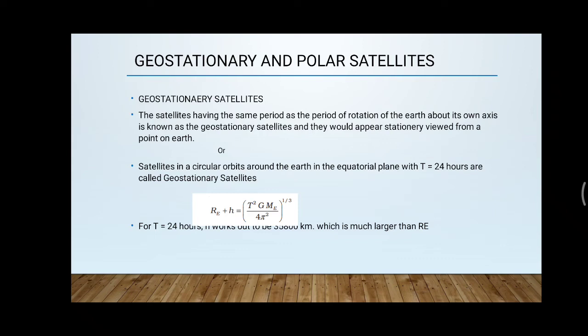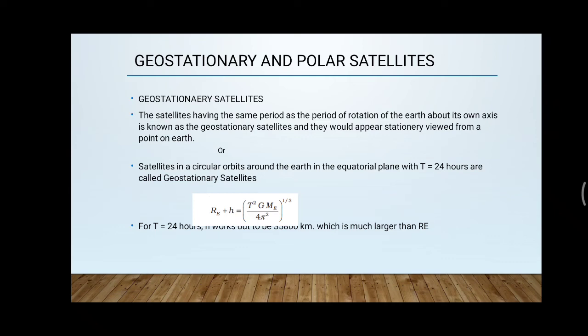That means the time period should be almost equal to 24 hours. Such satellites are known as the geostationary satellites, and if we view a geostationary satellite from the surface of Earth, we will find it stationary. It will always be upon one particular point of the Earth, always collecting the data from one particular point.